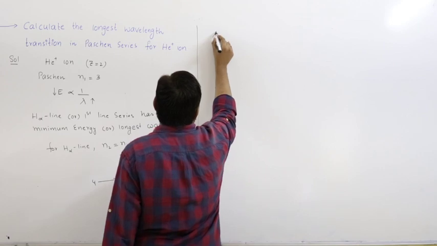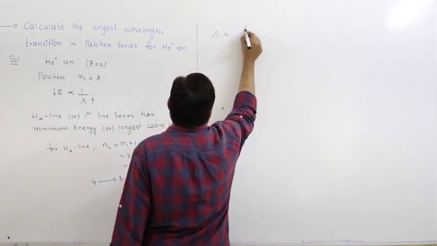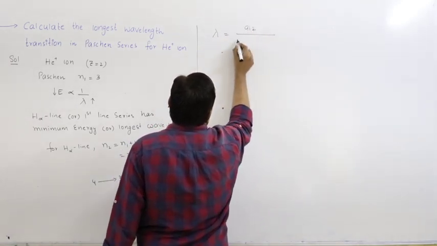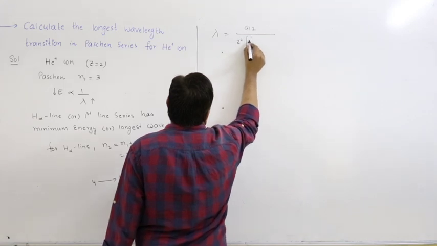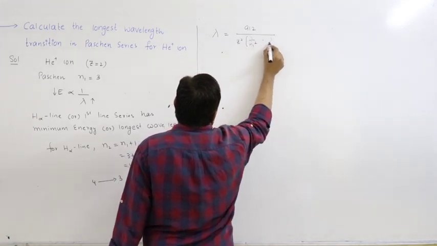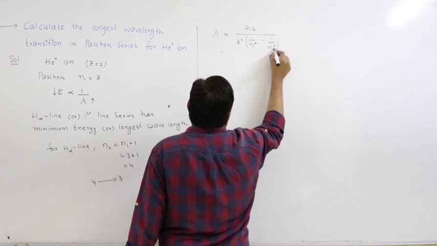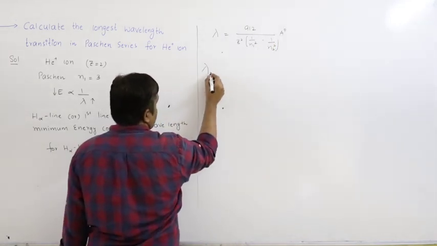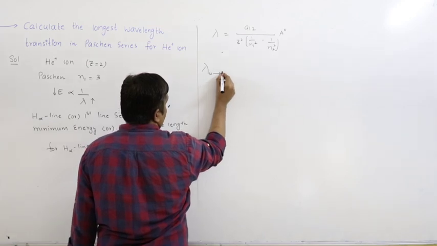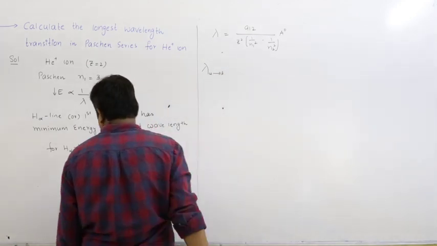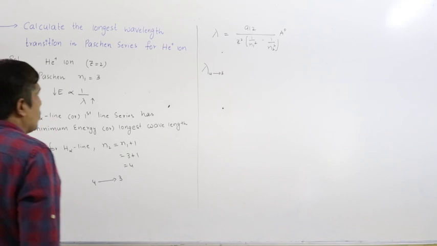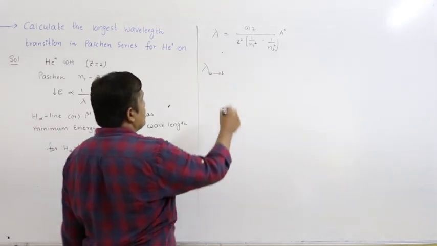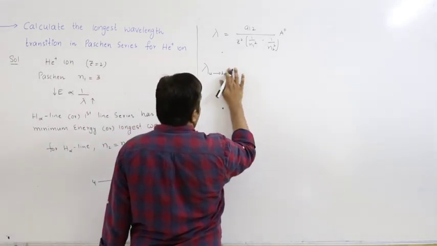So we have to find lambda. Lambda equal to 912 by Z square into 1 by n1 square minus 1 by n2 square in angstrom units. So this is wavelength for 4 to 3 transition for helium ion.